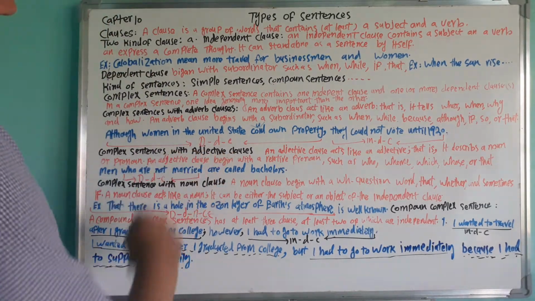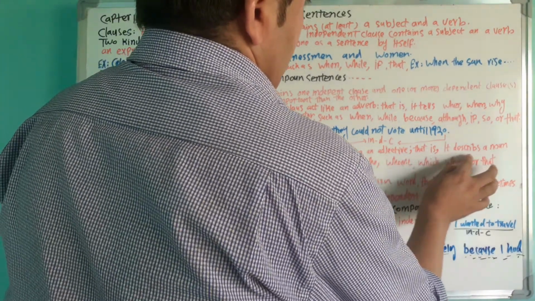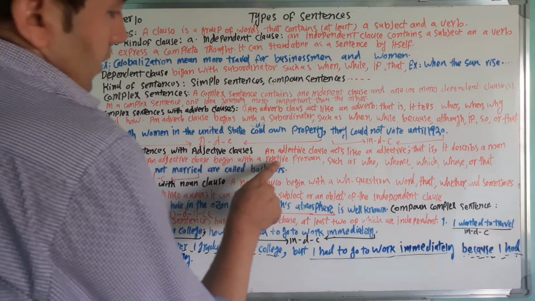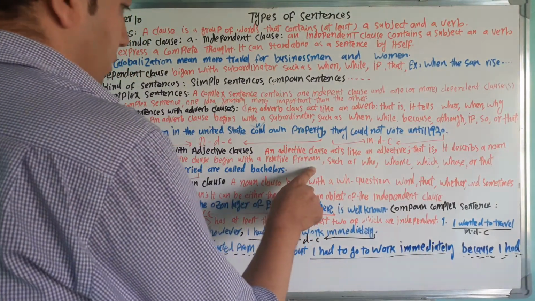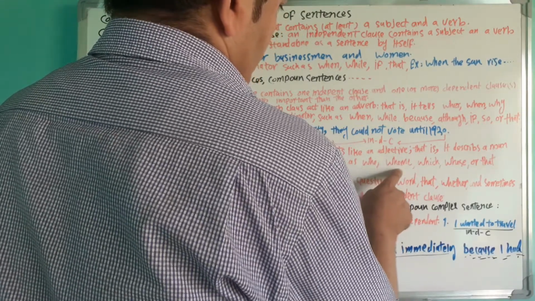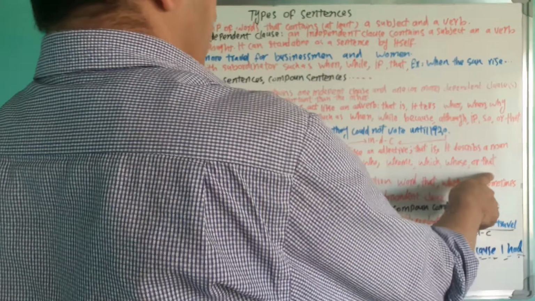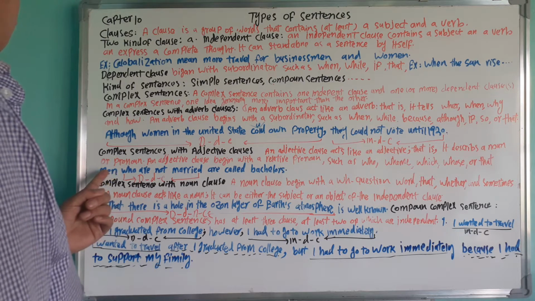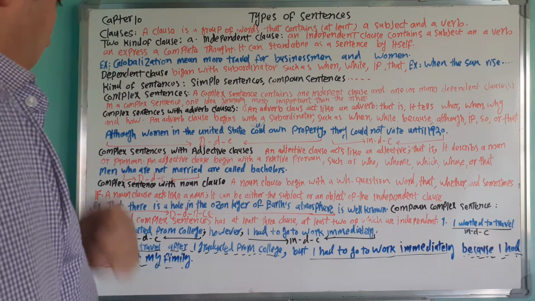Complex sentence with an adjective clause. An adjective clause acts like an adjective. That is, it describes a noun or pronoun. An adjective clause begins with a relative pronoun, such as who, whom, which, whose, or that. Example: men who are not married. It's a dependent clause and an adjective clause.